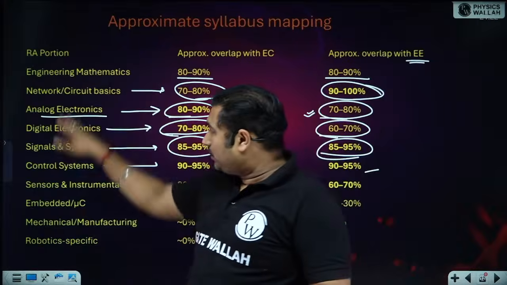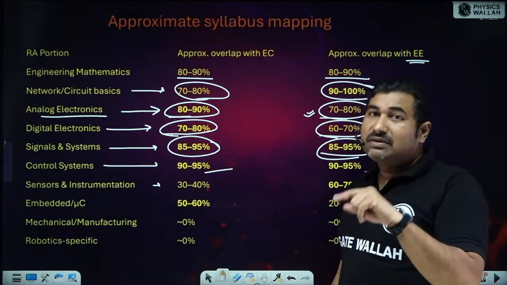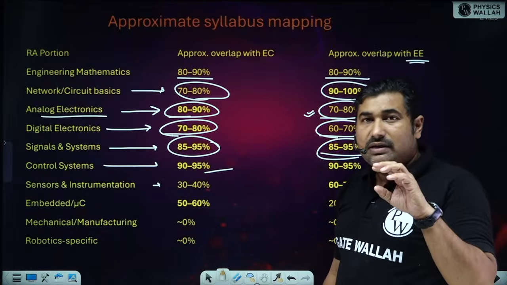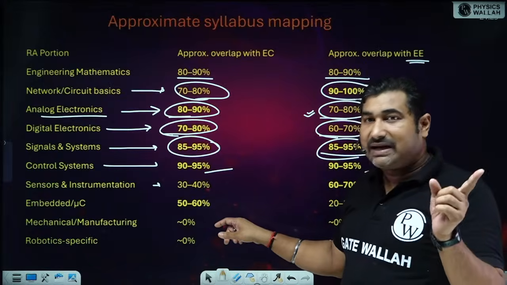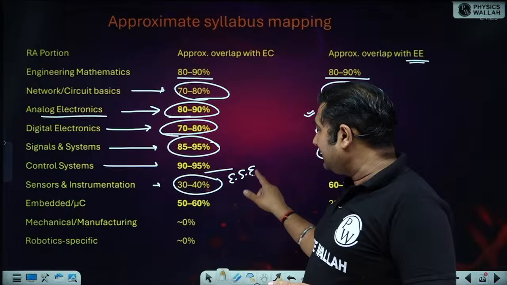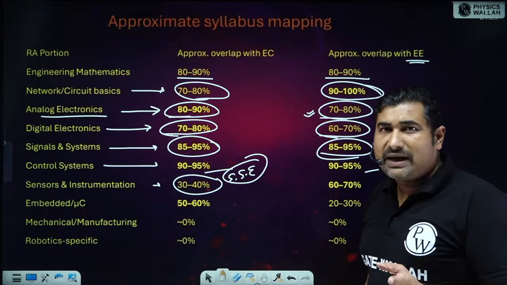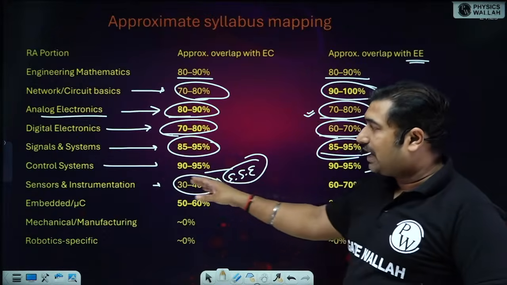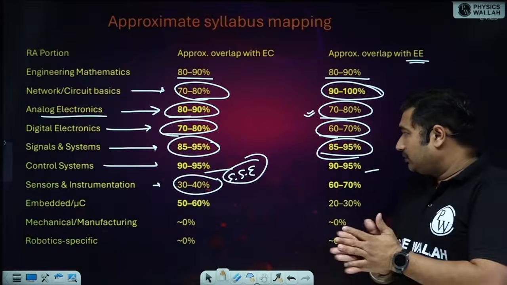In the RA portion, if you talk about sensors, it belongs to measurement. The sensor portion for electronics in the ESE branch is not mapping with GATE, it is mapping with the Engineering Services Examination, almost 30 to 40%. If you are preparing for the Engineering Services Examination and have studied measurement and instrumentation, then almost 30 to 40%.